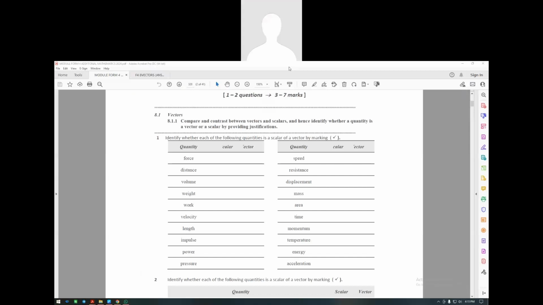So in this Form 4 chapter 8, we'll be going through the beginning stages of what you need to know in vector, which is you need to understand what these quantities are and whether they are scalar or vector. Usually scalar is denoted by anything which has only value. Anything which has direction and magnitude, which is a number value, we call it a vector. So one example, if you're looking at this chart sheet, is force a vector or scalar?